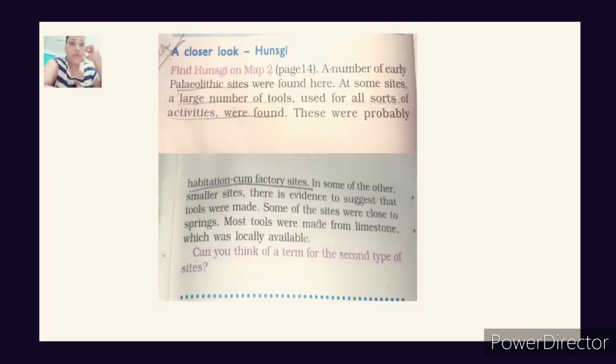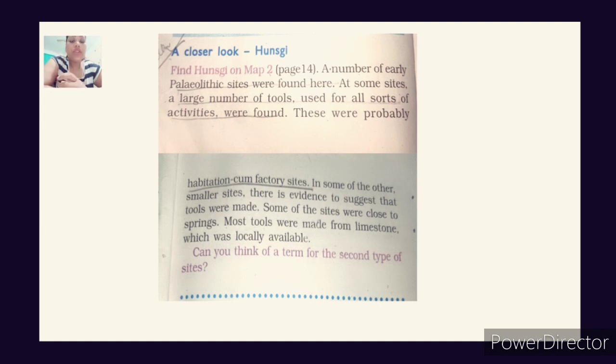So at last we have the next topic, that is Hathnora, a closer look, right? So we are going to start studying the place known as Hathnora. It's located in Map 2. When you get this video, please turn to page number 14 and look at the map where it is located. A number of early Paleolithic sites were found here. So it is famous for its Paleolithic sites.